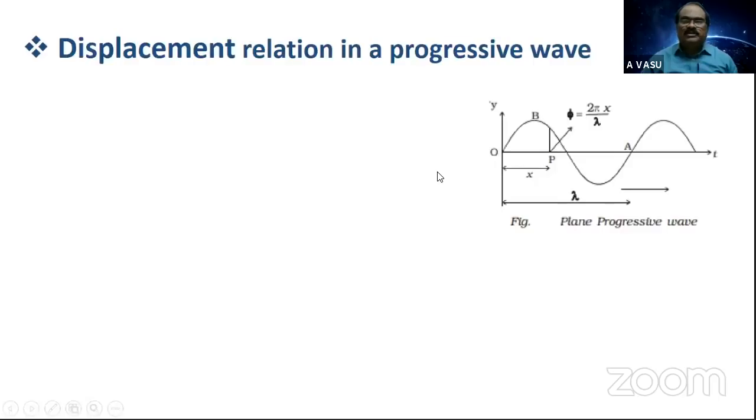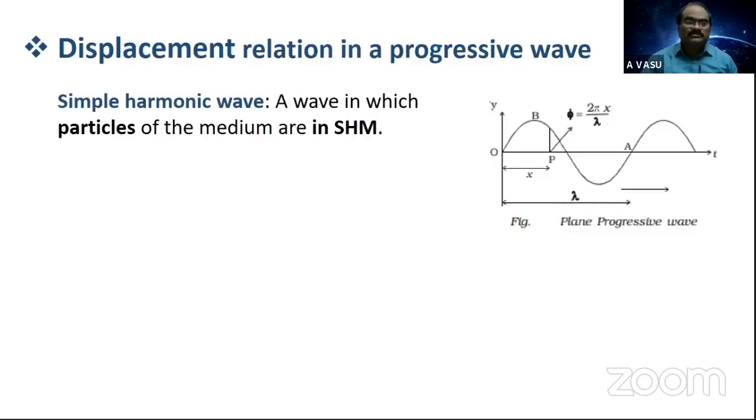Students, in first year we have studied that not all vibratory or oscillatory motions are SHM. We have studied a special case of oscillatory motion, that is simple harmonic motion. Now, what is simple harmonic motion? A special case of oscillatory motion in which the acceleration is directly proportional to the displacement but opposite in direction. If that condition is satisfied, then that vibratory or oscillatory motion is called simple harmonic motion.